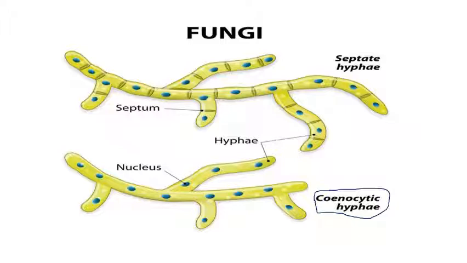A collection of hyphae forms a mycelium, which is a branch-like structure that forms vigorous branches all around and expands the structure of the fungus. Coenocytic means there are multiple nuclei and no septation present; the nuclei are freely distributed and roaming everywhere. Those with multiple nuclei and no septation are termed coenocytic hyphae, and those with septations have septa present. See here, the septa are dividing the hypha.